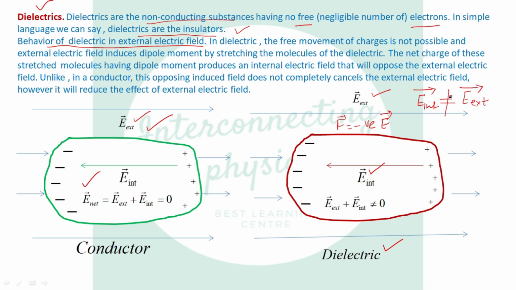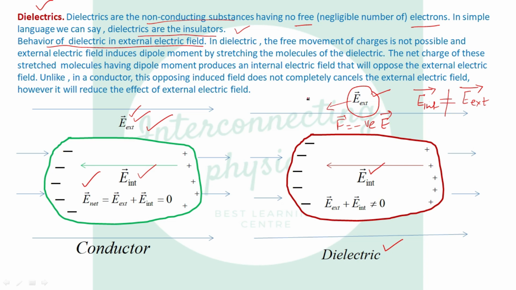Here the internal electric field is opposite to the external electric field but not equal. It is just reducing the effect of the external electric field.